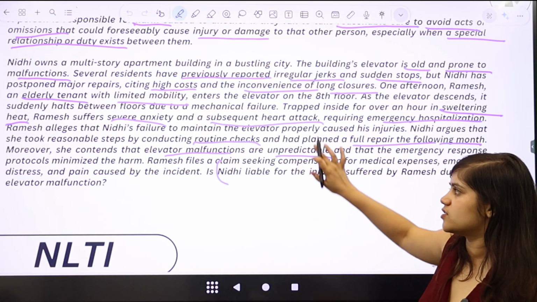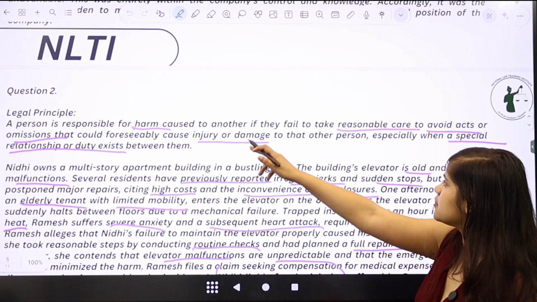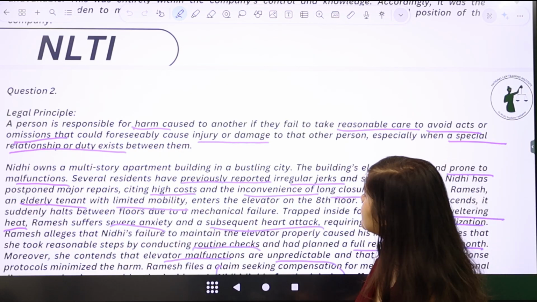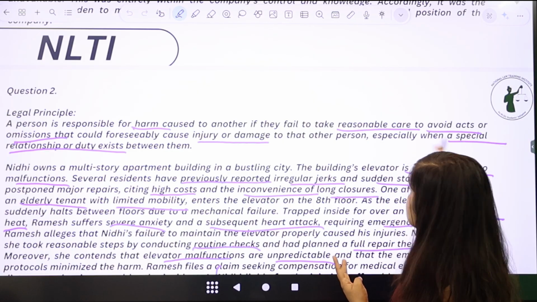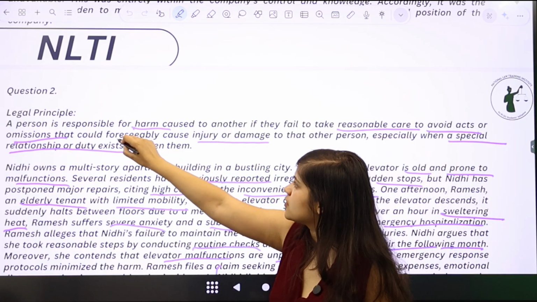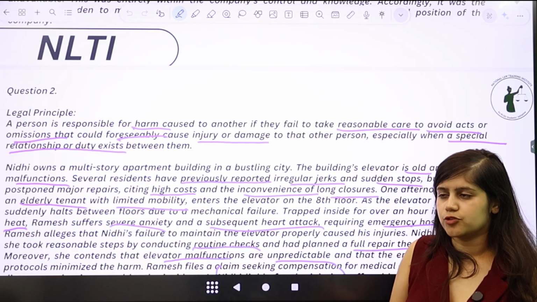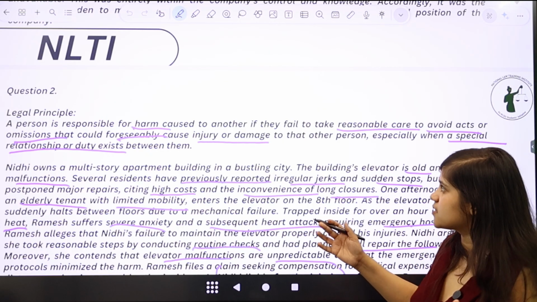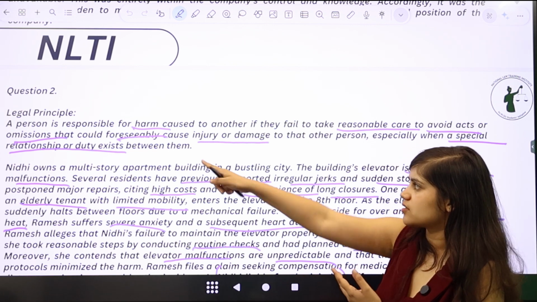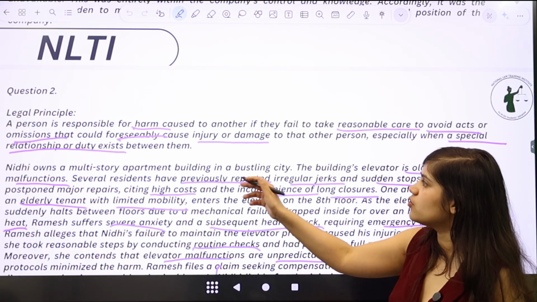Now, when you see this question, the first thing that you have to see is what is the principle for harm. The principle for harm states that there should be a failure to take reasonable care, that these acts and omissions that caused this harm were foreseeable, and that the injury is caused to others, especially when there is a special relationship of duty. So I think three broad principles exist here. First is that reasonable care should have been taken. Second is that these injuries should be foreseeable, and third is that a special relationship or duty should exist. Now, how will you go ahead and prove these ingredients?